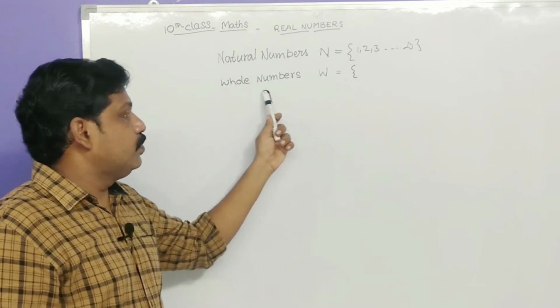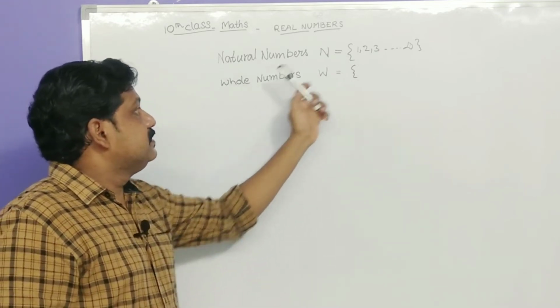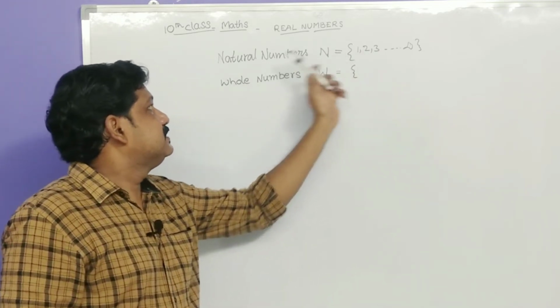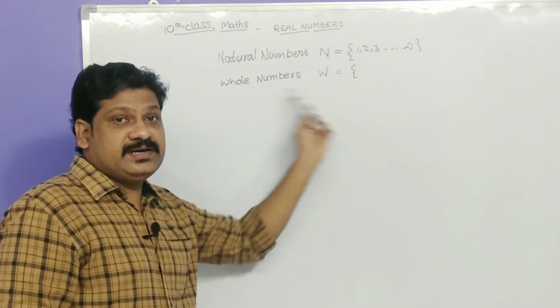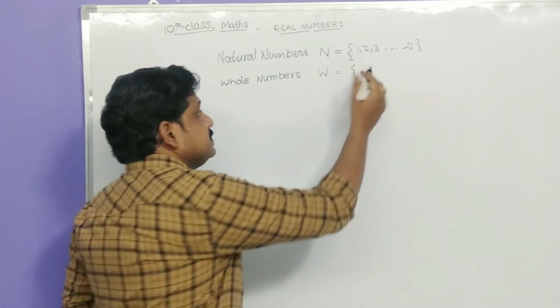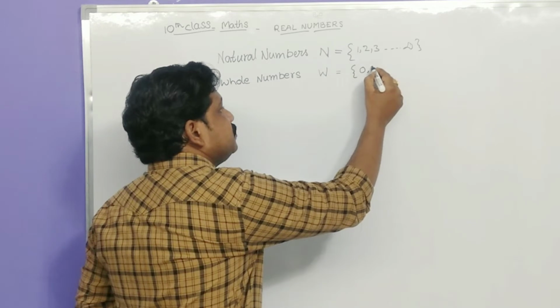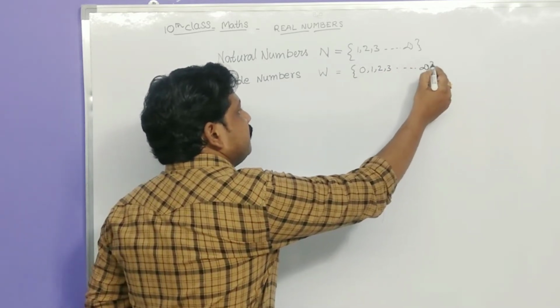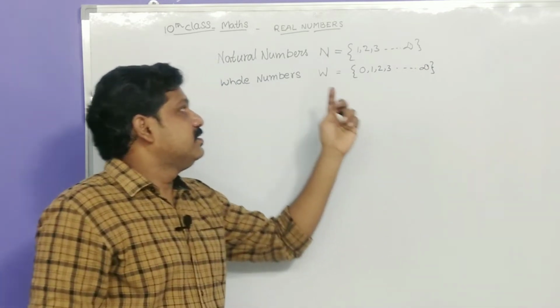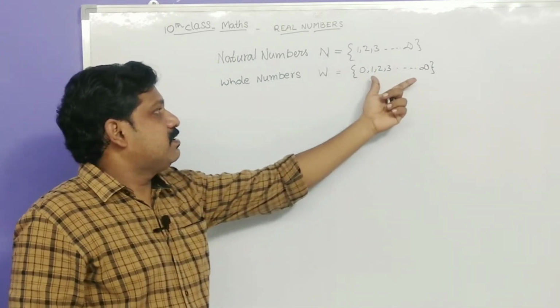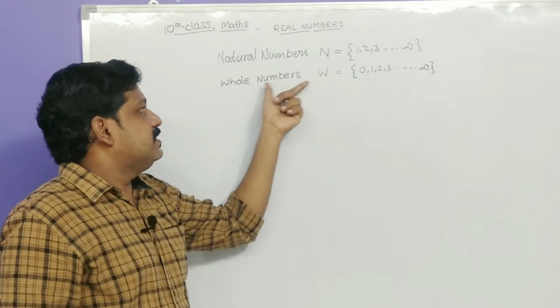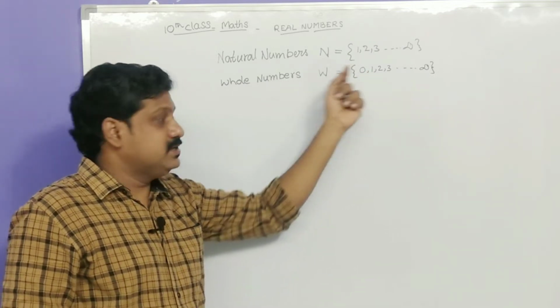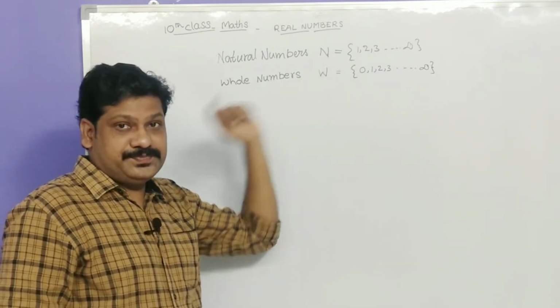Next one is whole numbers. If we add 0 to these natural numbers, we get whole numbers. That means whole numbers begin with 0, 1, 2, 3 and so on up to infinity. These numbers are called whole numbers, and they are denoted by the letter W.